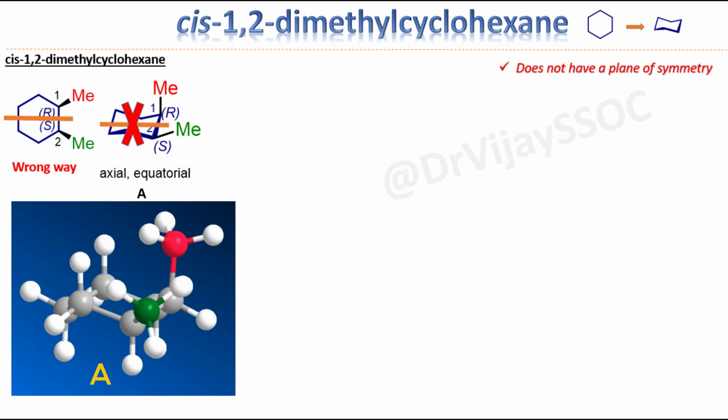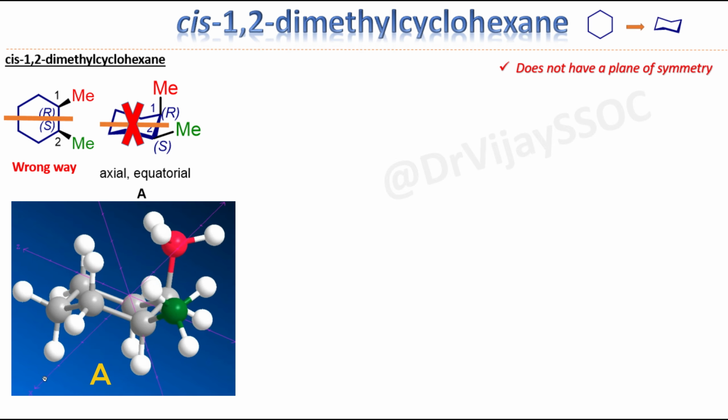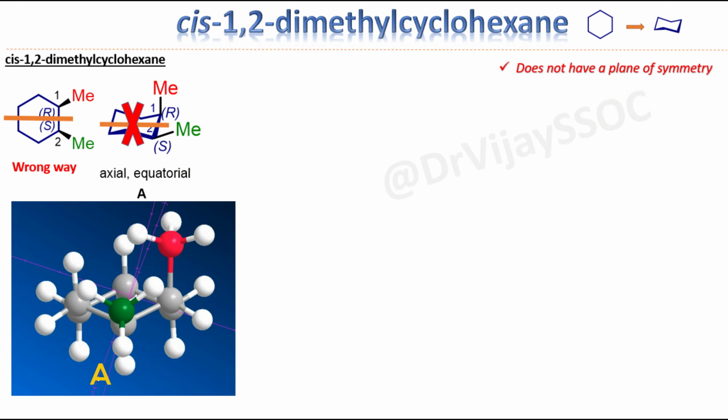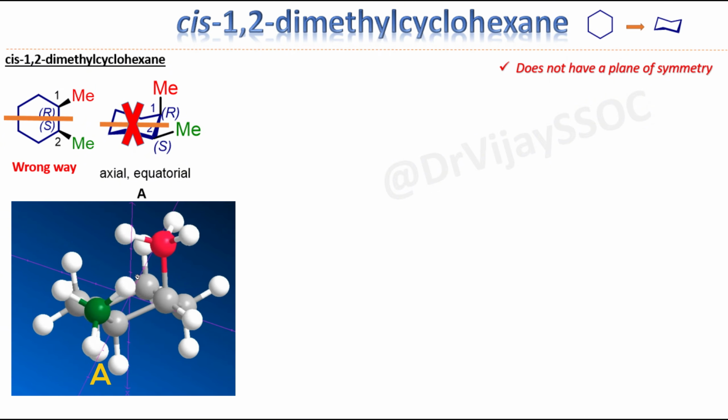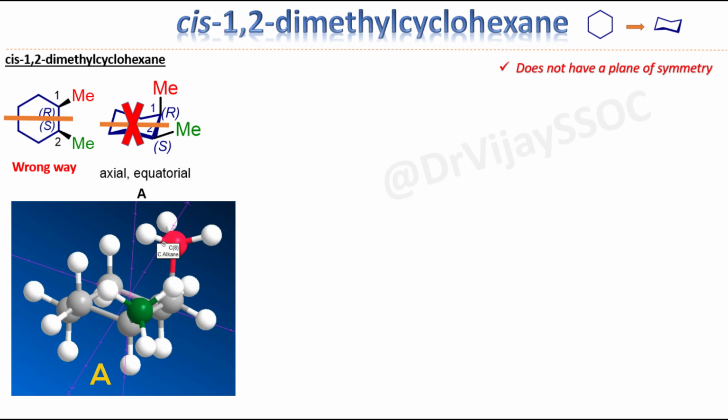Okay, now if you pass the XYZ axes through this molecule, you can see that this is the x-axis, this one is the y-axis, and this is the z-axis. None of the planes can divide this molecule into two identical halves. So you can't divide this molecule into two identical halves by passing through the x-axis, y-axis or z-axis. So now it is clear that this molecule doesn't have any plane of symmetry.